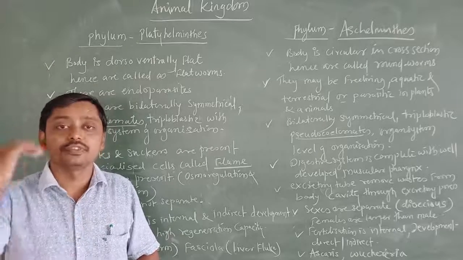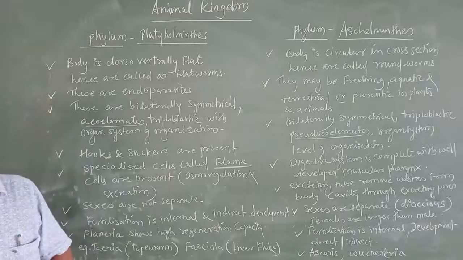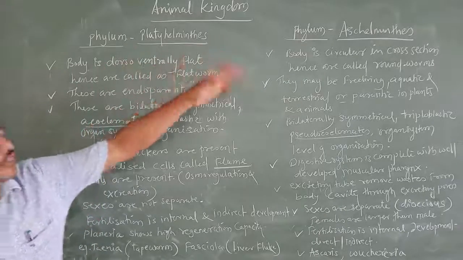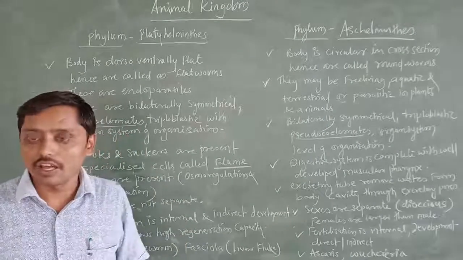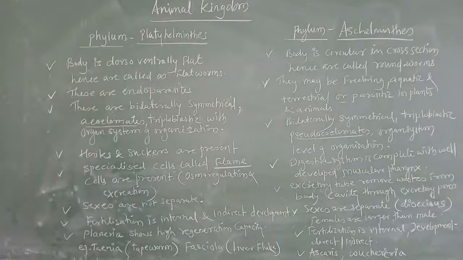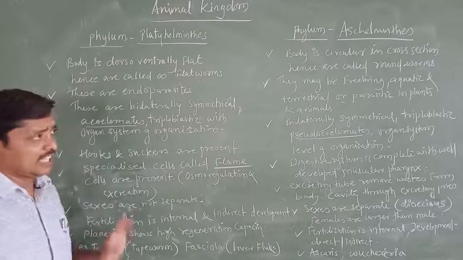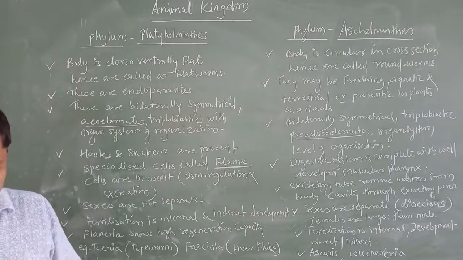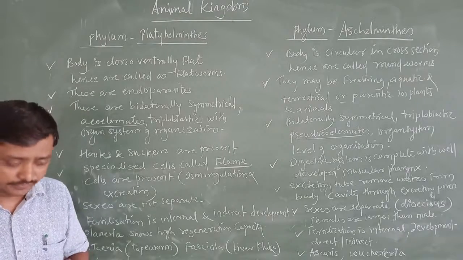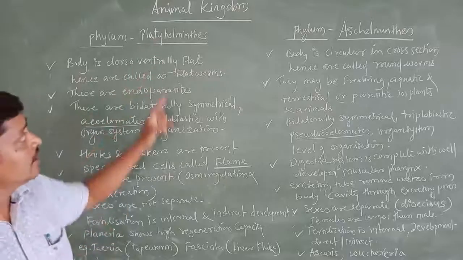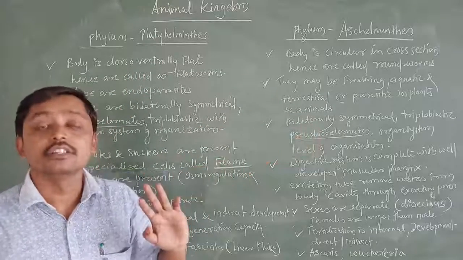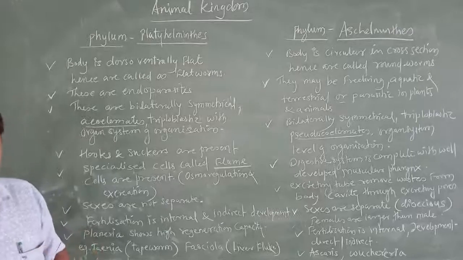Now, next, how are you going to remember the general characters? From the Platyhelminthes, all are triploblastic. All the organisms are triploblastic, and they show bilateral symmetry. These are the common characters we are going to study. And next, we have discussed the coelomates. Here we are going to find the pseudocoelomates. So we'll start with the comparison now.